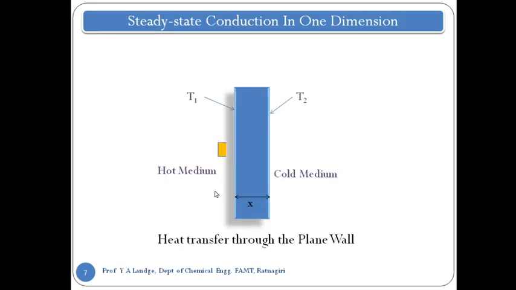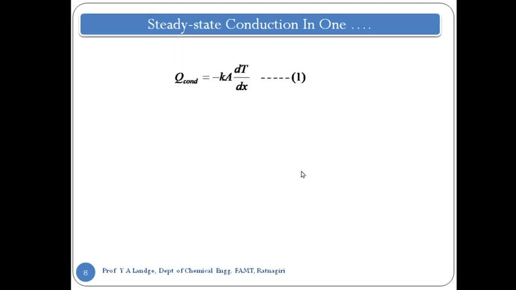So once you understood this image, here we try to solve the equation for steady state conduction in one dimension for the plane wall, or we call it a flat plate. So this is the picture of a plane wall. Now the equation according to Fourier's law statement is Q conduction equals minus KA dT